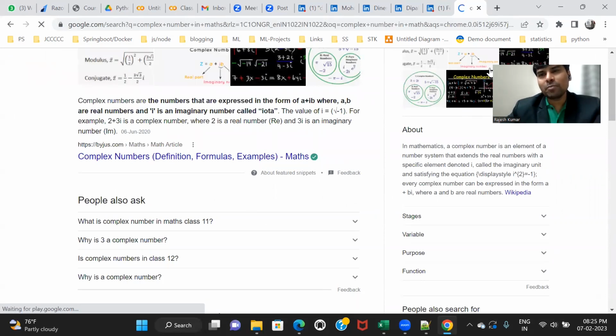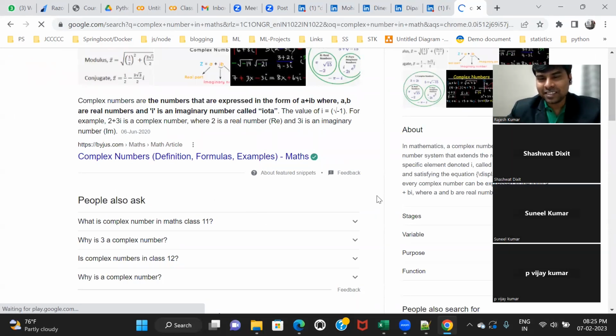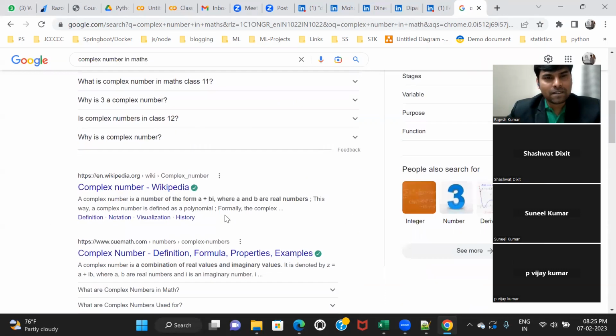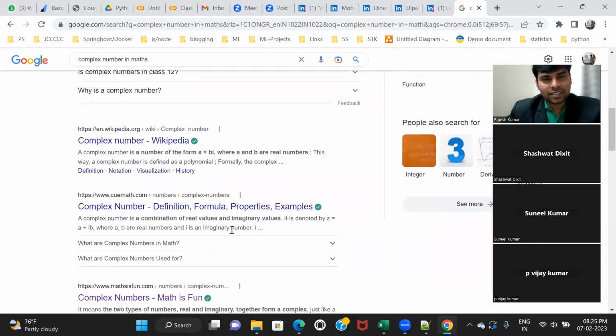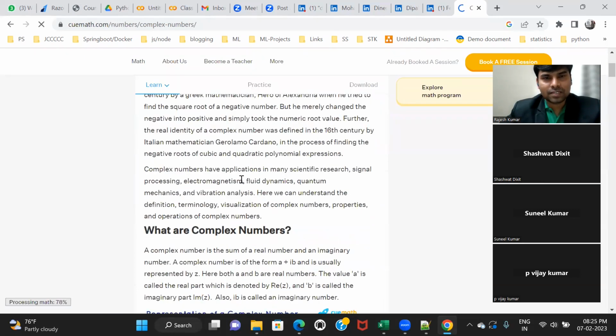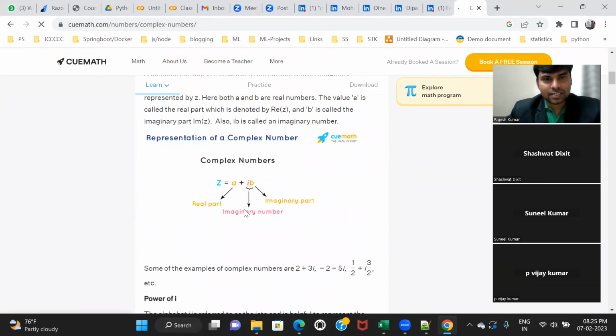Sunil, can you explain what a complex number is? I think you're from a physics background. He can explain better. A complex number is generally written as, for example, 10 plus 20j. In mathematics, i is nothing but the square root of minus 1.